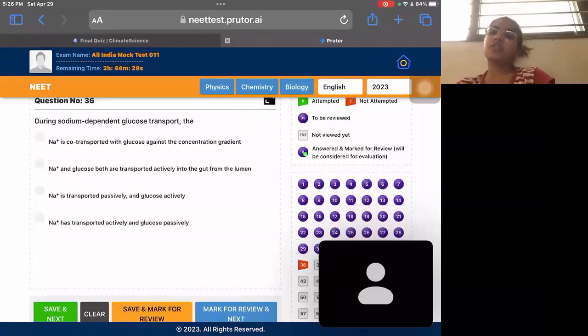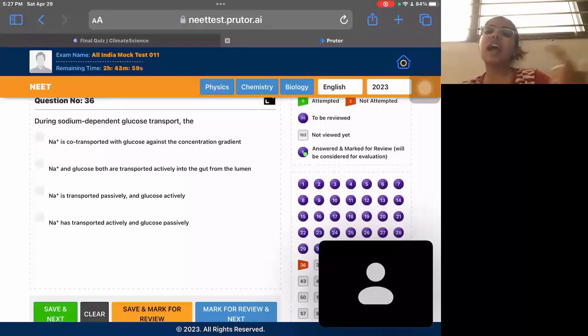Okay, then during sodium dependent glucose transport, a sodium dependent glucose transport occurs for the absorption of glucose. Here ATP as an energy is used for the transfer of glucose. Sodium is transported along its concentration gradient, from high to low, so it gets transported passively.